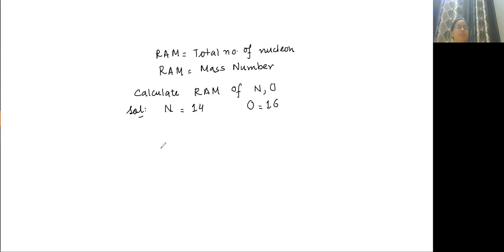So simple. If you didn't understand the formula, this thing should be on your mind: RAM means the mass number, and it does not have any unit. RAM is a unitless quantity.